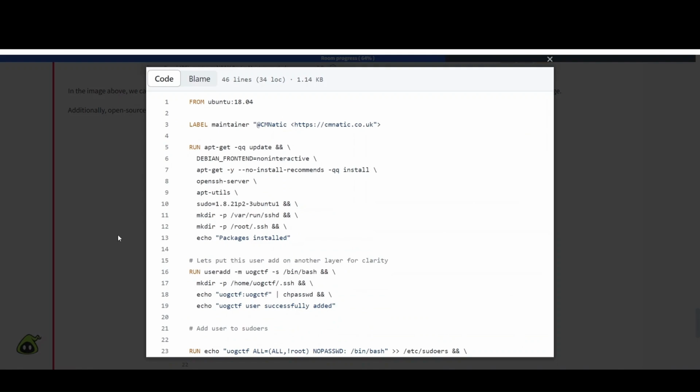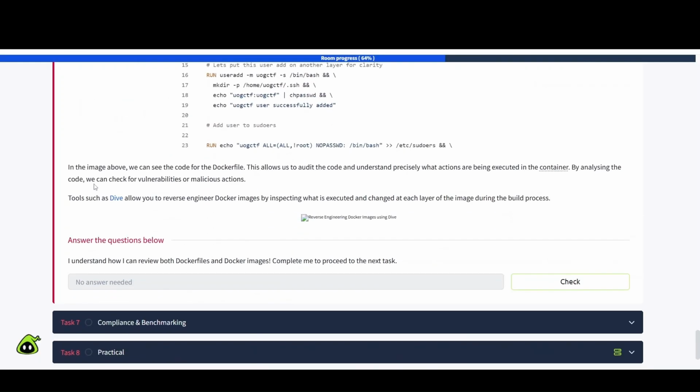Here's an example of that. It looks like this. The image above, we can see the code for the Dockerfile. This allows us to audit the code and understand precisely what actions are being executed in the container. By analyzing the code, we can check for vulnerabilities and malicious actions. Tools such as Dive allow you to reverse engineer Docker images by inspecting what is executed and changed at each layer of the image during the build process.